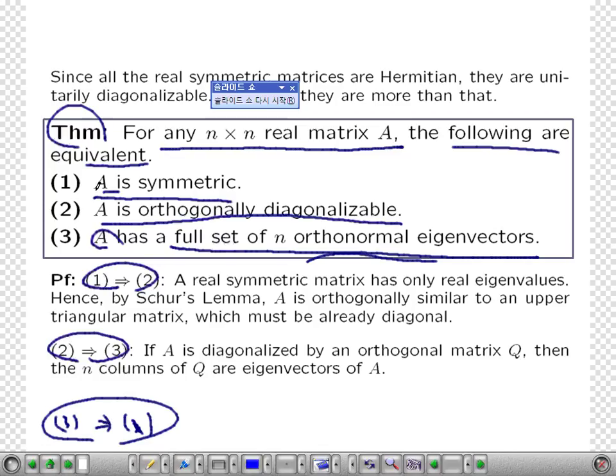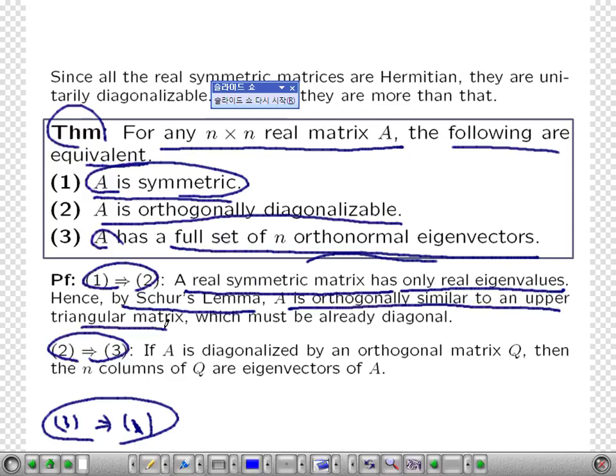Okay. If A is symmetric, then it's a special case of the Hermitian matrix. For the real matrices, it's unitarily diagonalizable. Okay. Let's see. A real symmetric matrix has only real eigenvalues, and by Schur's theorem, it is orthogonally similar to an upper triangular matrix.